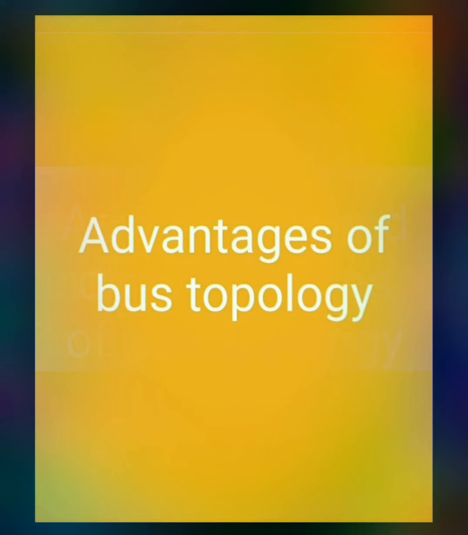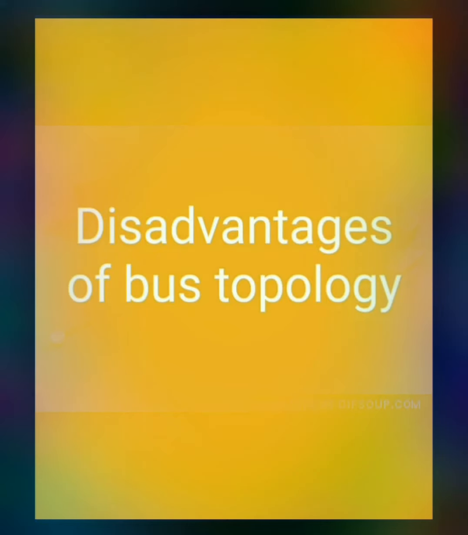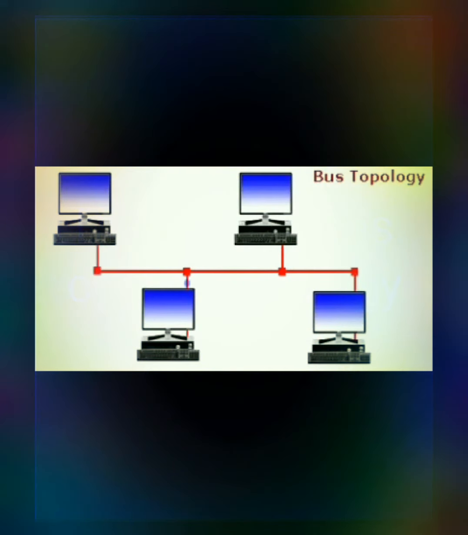So the advantages of bus topology are that it is quite easy to set up and failure of one node does not affect the rest of the network. And the disadvantages of bus topology are that it offers limited flexibility for changes and signals on the bus must be strong enough to reach the receiver.